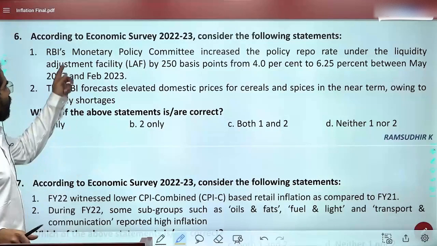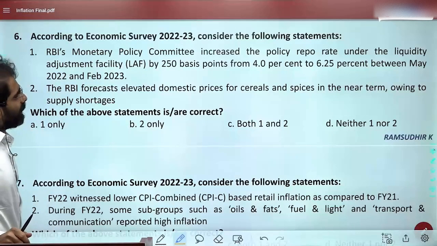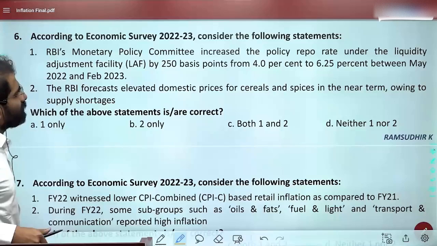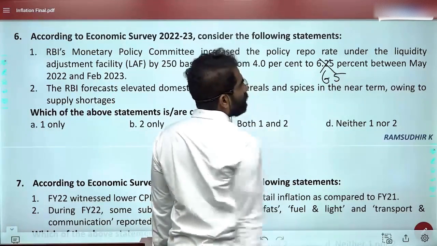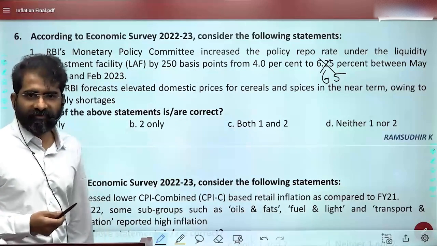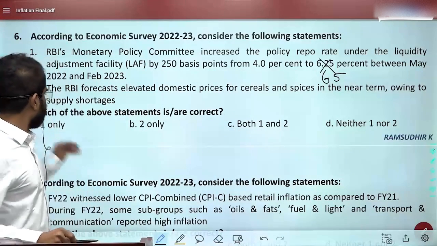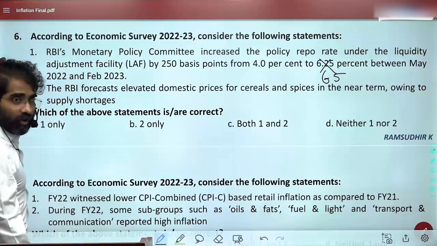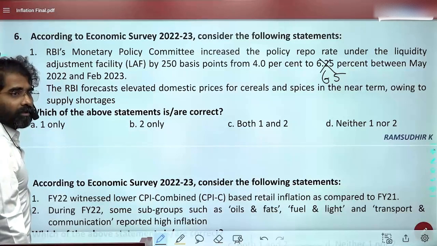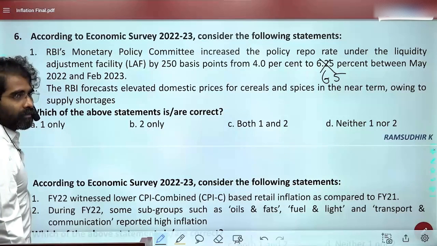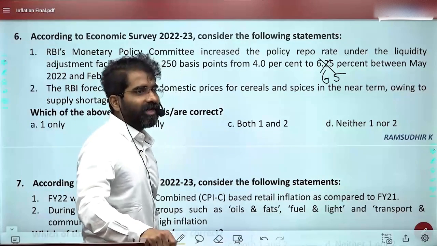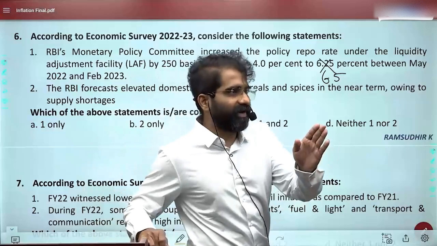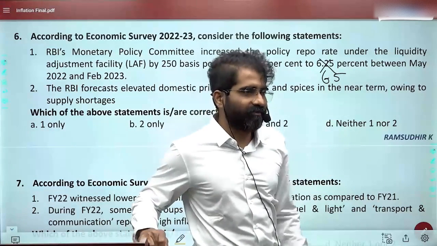Okay, so, but RBI's monetary policy increased the policy rate under the liquidity to 50 basis points. Actually, I don't know what I've written, should be 6.5. Okay, so 250 means it should be 6.5, no? Okay, so then it is all fine. It is basically Feb 2023, the 6.5 that was done, no? Check that Feb 6.5 when it was done.